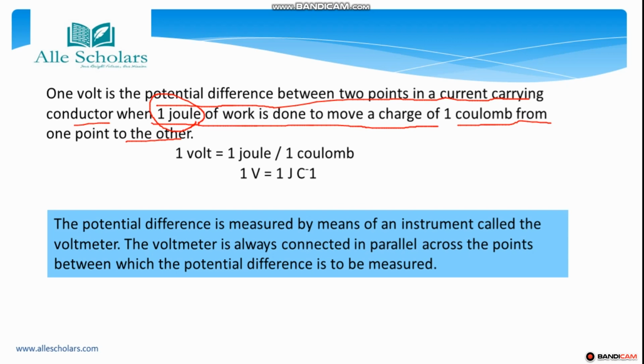So 1 volt is equal to 1 joule upon 1 coulomb. 1 J upon 1 C. 1 V is equal to, and you can also write it in this form: 1 volt is equal to 1 joule per coulomb. Okay, so 1 volt is equal to 1 joule upon 1 coulomb.